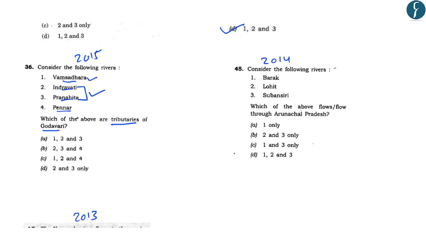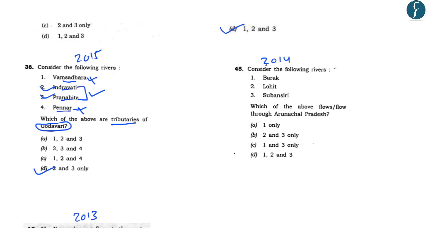However, Vamshadhara and Pennar are not the tributaries of Godavari and these are independent rivers which directly flow into the Bay of Bengal. So these are the only 2 rivers which are the tributaries of Godavari River. So the correct answer in this case was D, that is 2 and 3 only. So you should try and learn about other tributaries of river Godavari as well.